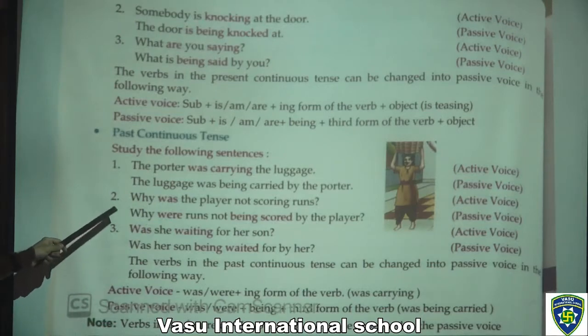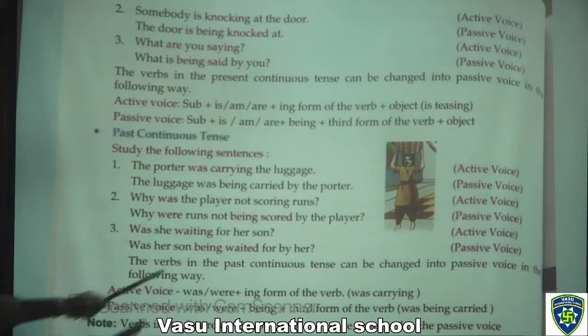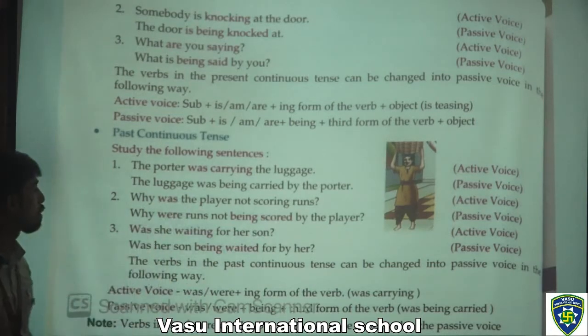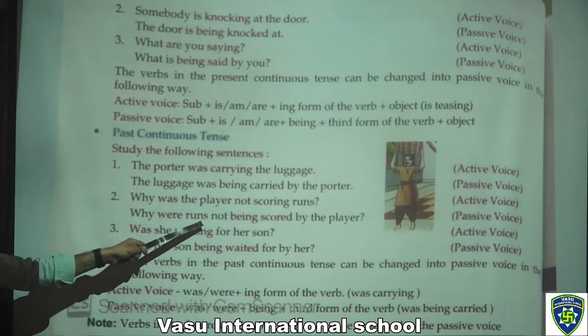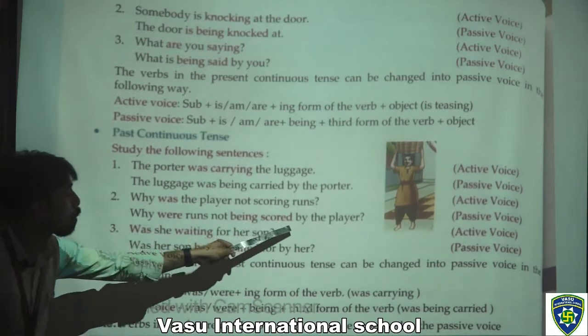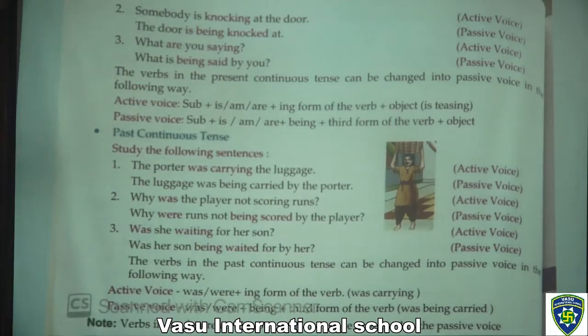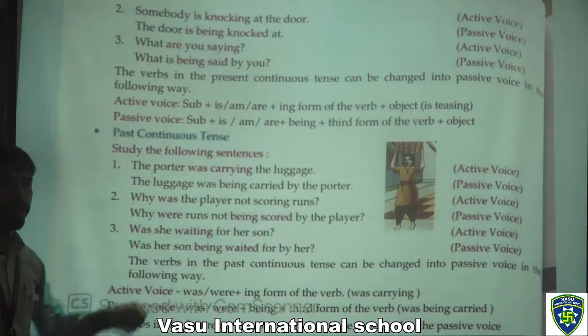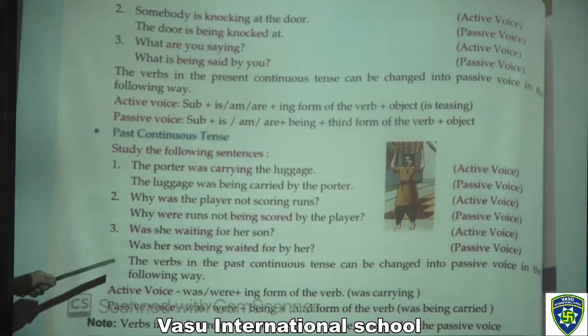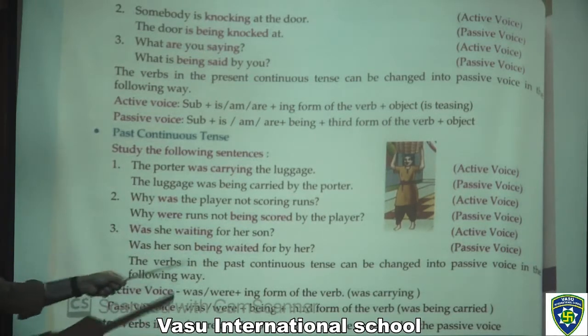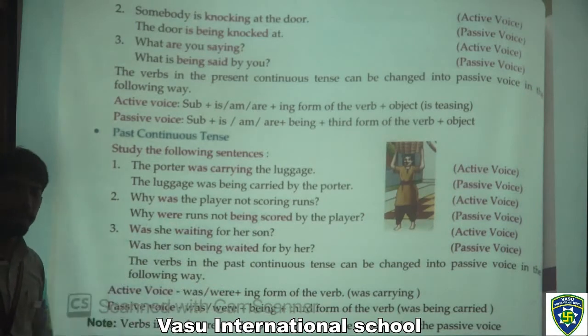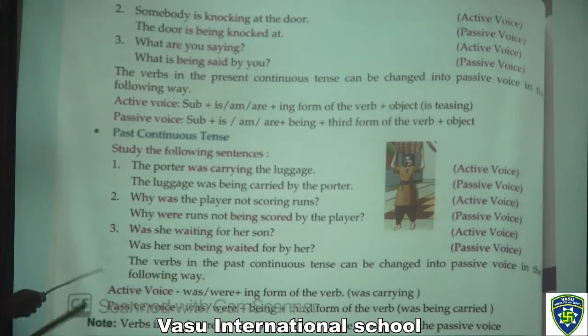Now after that, the second one: why was the player not scoring runs? That is active voice. Why were runs not being scored by the player? That is passive voice. Third one: was she waiting for her son? Active voice. Was her son being waited for by her? That is passive voice.